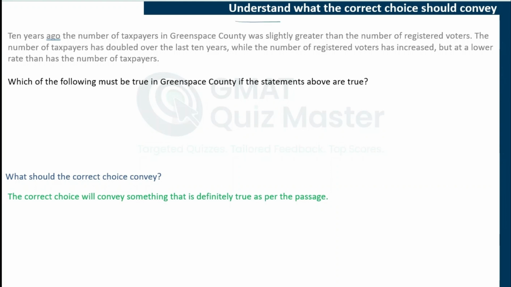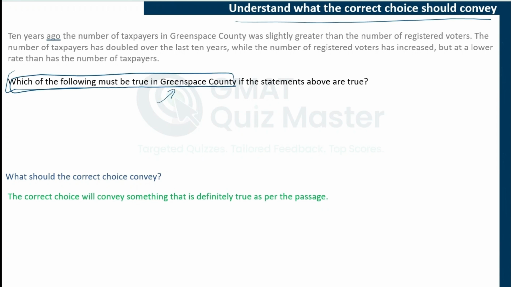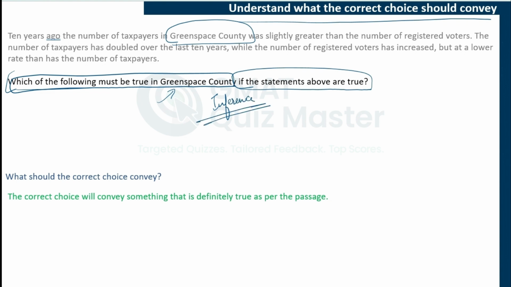Now let's understand what the correct answer choice should convey. The question stem says, which of the following must be true in Green Space County? So something that is definitely true for Green Space County, that is what we have discussed here. If the statements above are true, that is, if the passage is considered to be true, we need to find an inference here, an inference about Green Space County.